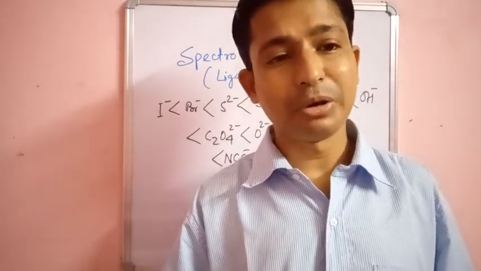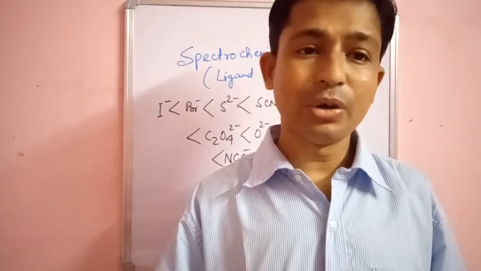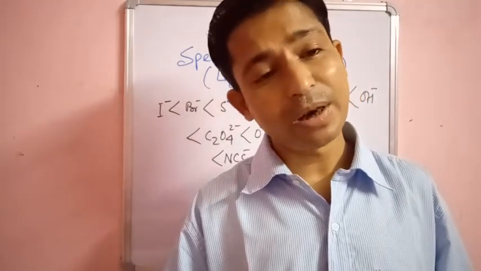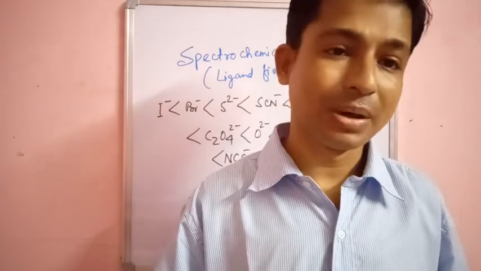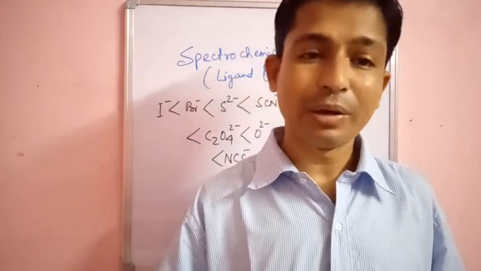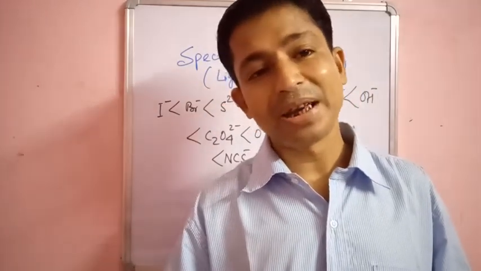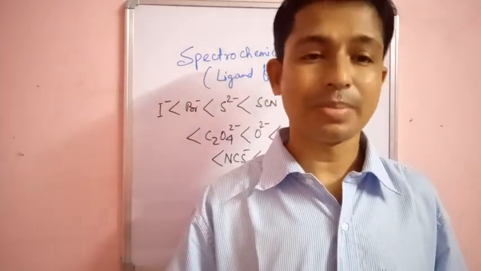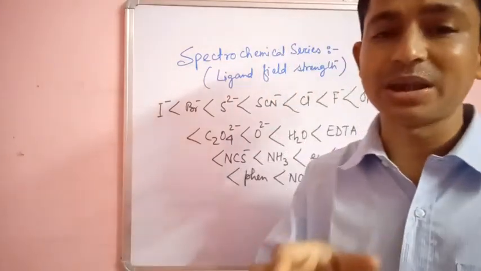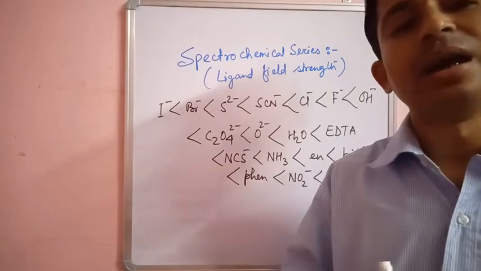So your answer will be: since CO is a ligand, it will do the pairing. It is a strong field ligand, so the complex will be a low spin complex. If I minus is a ligand, then it is a weak field ligand, it will not do the pairing, so the complex will be a high spin complex. On this basis you are going to approach your questions in the examination.